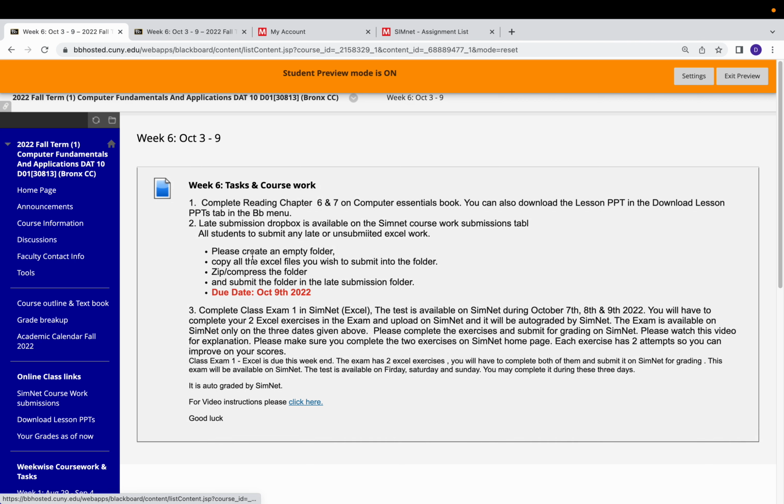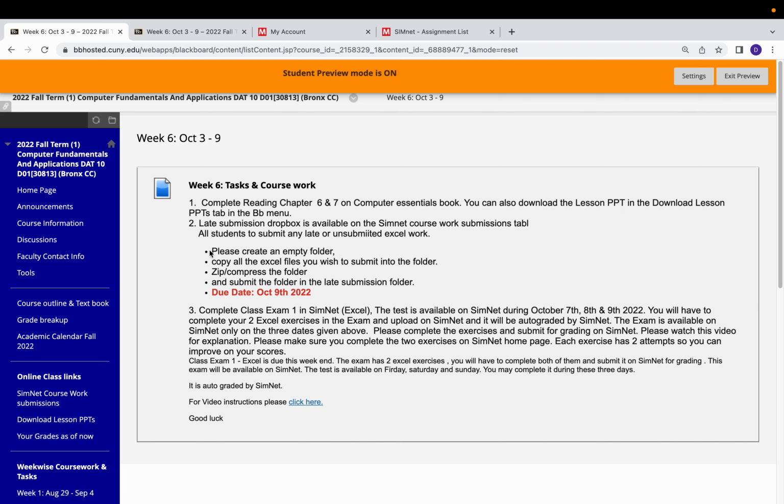The second task is, many students have emailed me saying that you submitted the wrong assignment or you had issues, you were late registered. Whatever is your reason, there is a late submission drop box available to submit all your Excel files. There's only one drop box for the late submission and it accepts only one file. So do not submit each and every Excel file separately.